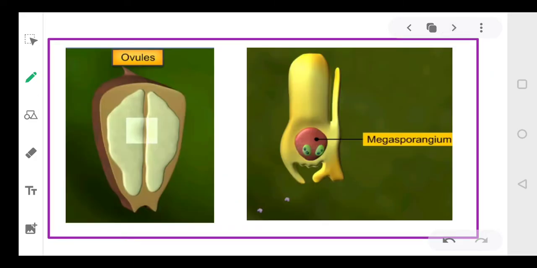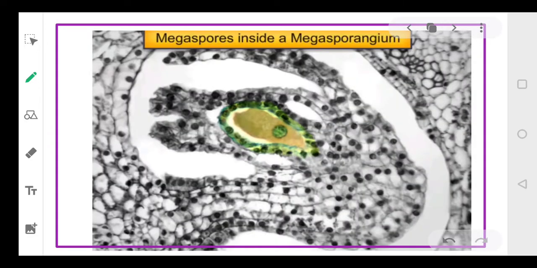While you can say that the cone or the ovules are present in the megasporangium. Megasporophylls contain the ovules, and these ovules are covered by some protective covering, and this basically contains the megasporangium, right? Now this megasporangium, as you can see in the photograph, you can clearly identify the megaspores inside the megasporangium. Can you locate the megaspores?